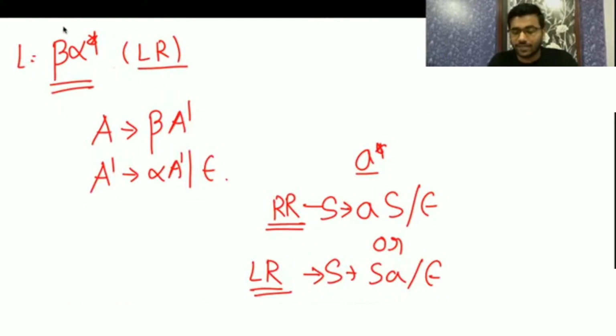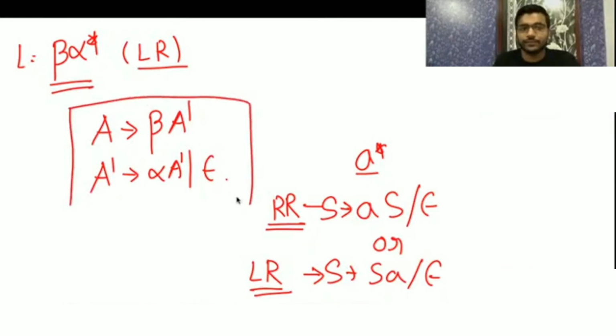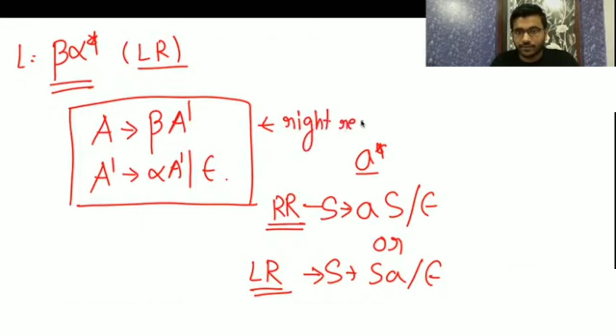So we want a right recursion grammar for the language generated by left recursion. This beta alpha star is the language generated by left recursion. Now I want to give a right recursion grammar for a left recursion grammar. In compiler design the faculty will teach you why we require right recursion grammar for the language generated by this. Is it clear?